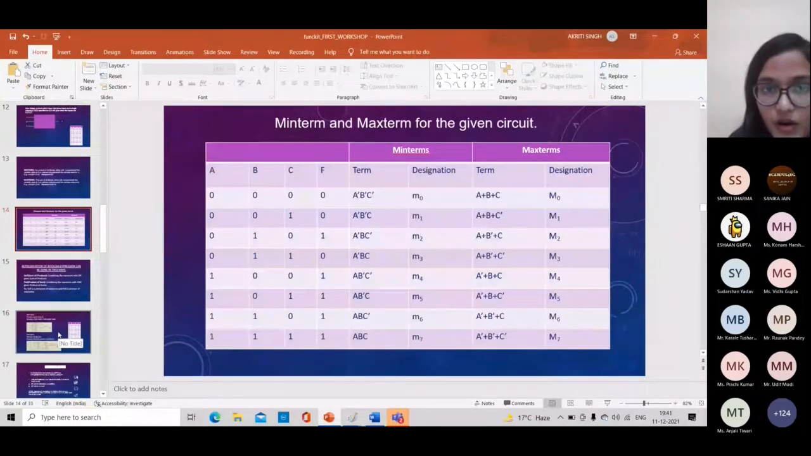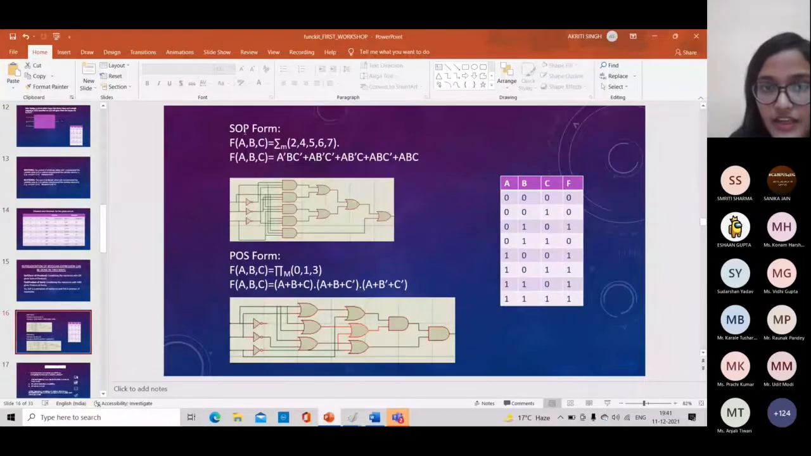In SOP form, I have written F of A, B, C. This is a summation sign, and this small m with subscript represents a min term. So in SOP, we will have the summation of min terms for which output is high. So we have 2, 4, 5, 6, 7. So I have written the SOP form of that. Similarly, I have written the POS form. And I will draw the circuit regarding this SOP form and POS form. Okay, is there any doubt?